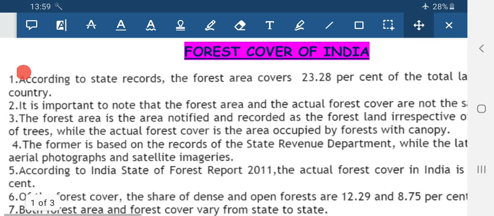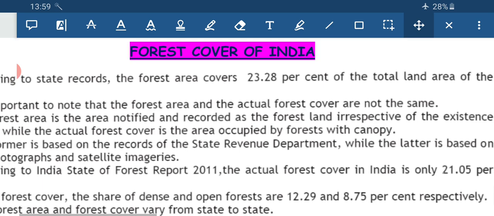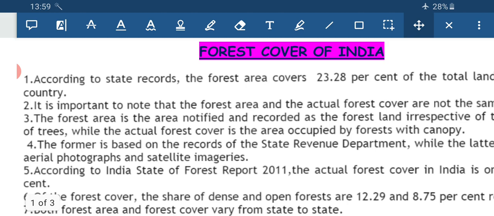The forest area is the recorded land, irrespective of the existence of trees, but the forest cover is where the forest is actually present with the canopy, meaning the trees are present with the canopy. The forest area records are kept by the state revenue departments, and the record for the forest cover is kept by aerial photographs or satellite images.